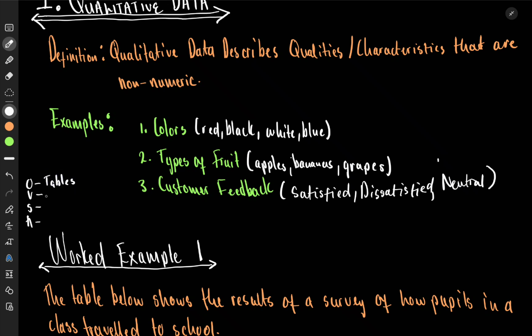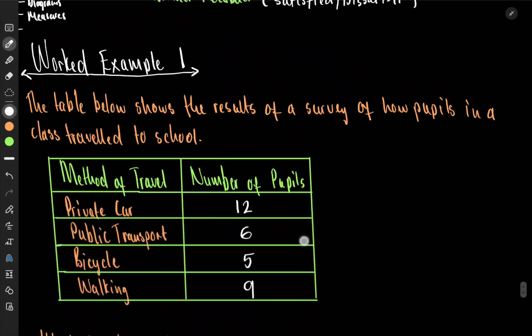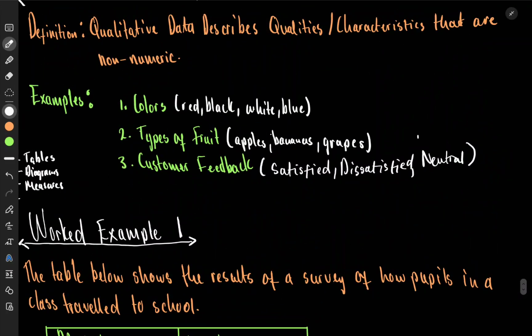On visualize, that is where you put things in diagrams. In summarize, that is where you calculate the measures, measures of tendency and measures of variation or variability. When we talk about analyzing, you're now just interpreting. So here we are on visualizing, and for this we usually represent qualitative data in either a pie chart or a bar chart.